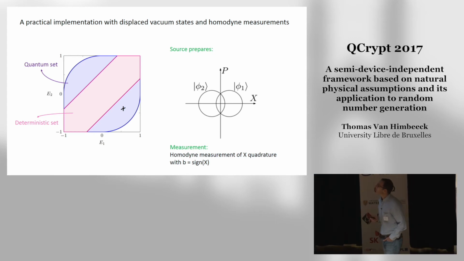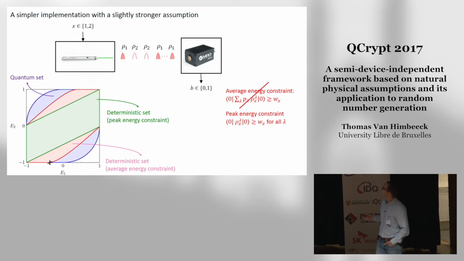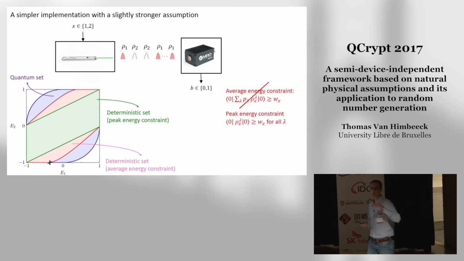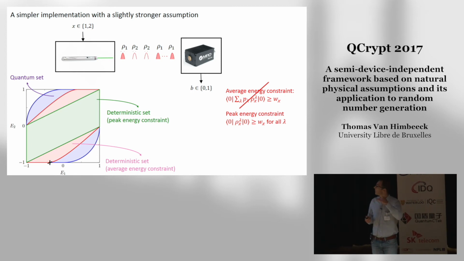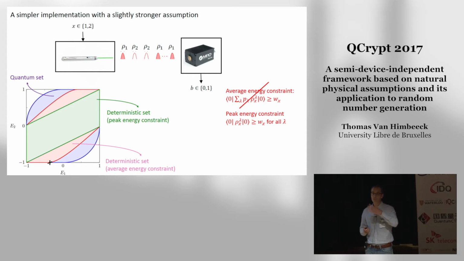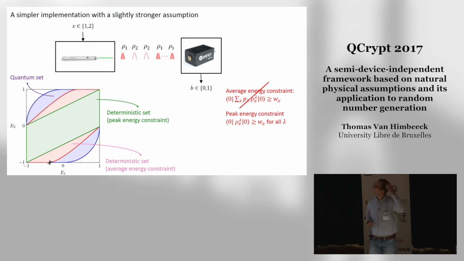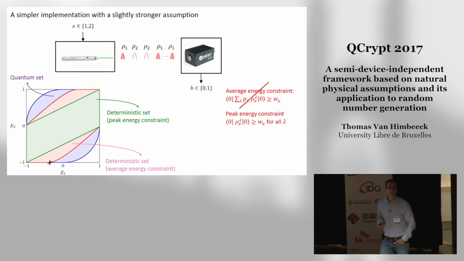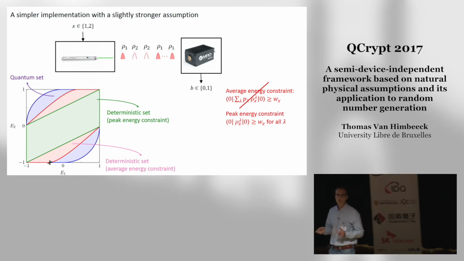If you're willing to make a slightly stronger assumption, you can also come up with a simpler implementation. So assume that the average photon number is bounded. What this means is that in certain rounds, the states can be emitted with a very high photon number, but on average, it is low. But it's also natural to assume that the peak photon number is bounded. So this means that the photon number from one round to the other can fluctuate, but I assume it can never go above a certain threshold. And you can also make all the analysis with this assumption, which is a little bit more constraining than this one. And this is quite natural if you have a partial characterization, at least, of the devices.